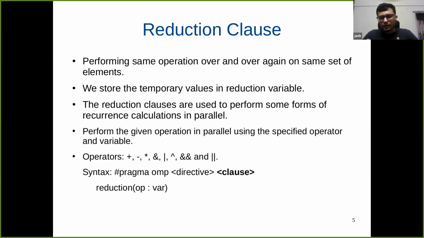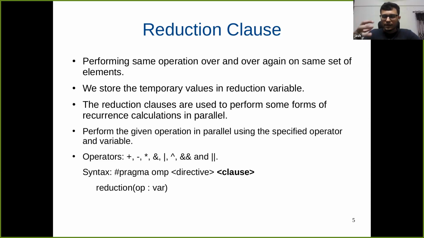And what OpenMP does is that it creates a temporary variable. These temporary variables are used by each thread for the calculation, and the reduction clause helps us in performing recurring operations in parallel, which was the calculation of the trapezoidal rule.